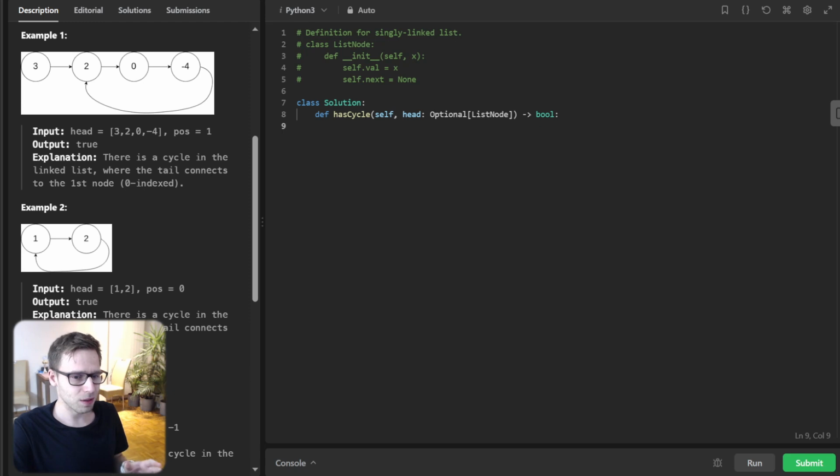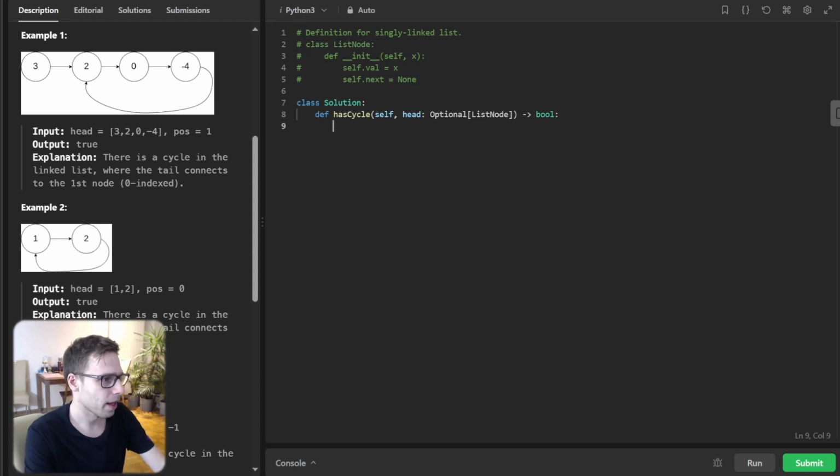The hash table, or in Python a set, will store a reference to each node, and as we traverse the list, we will check if the current node already exists in the hash table. If it does, we have found our cycle. If not, we add it to the set and move on.